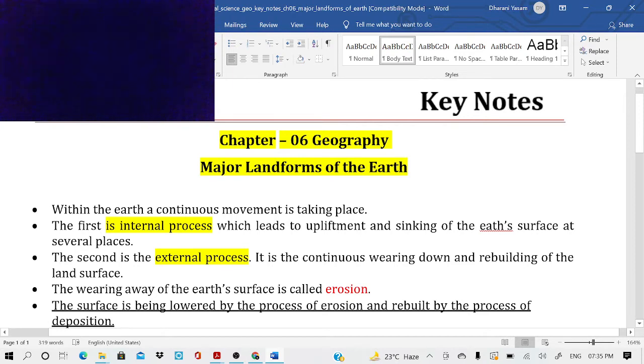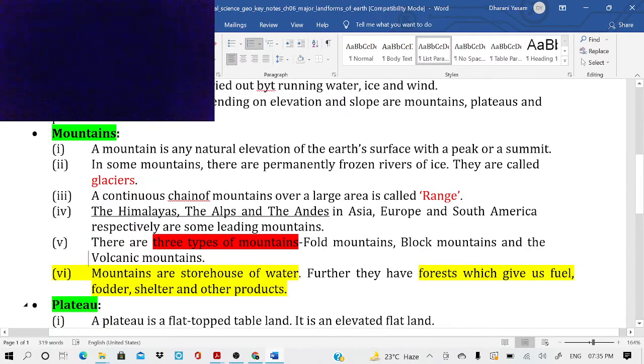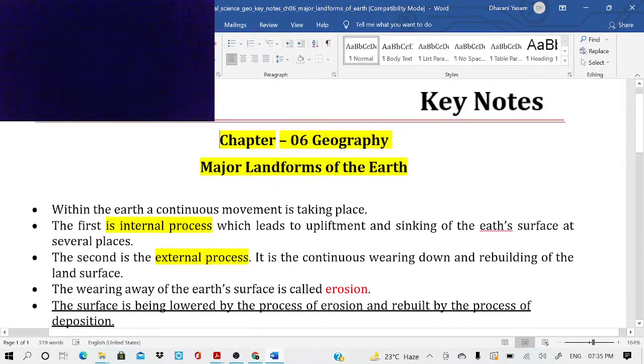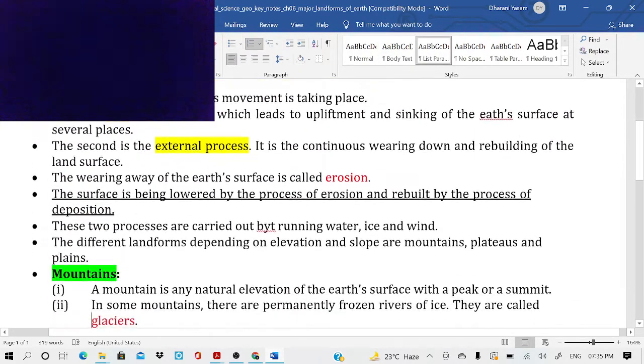The wearing away of the earth's surface is called erosion. The surface is being lowered by the process of erosion and rebuilt by the process of deposition, which is the opposite of erosion. The surface is lowered by erosion, meaning everything is lost, and then rebuilt through deposition. That's the nature. These two processes are carried out by running water, ice and wind.